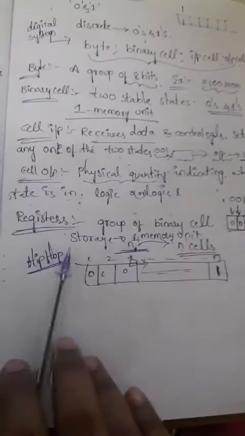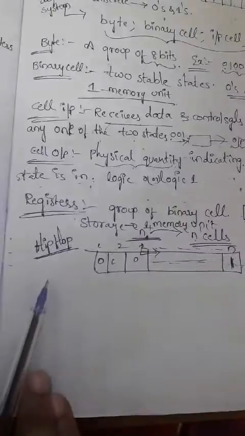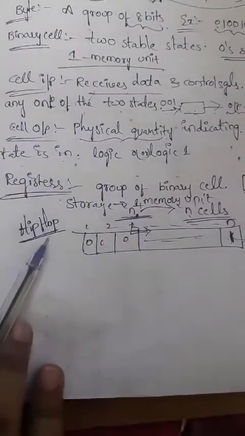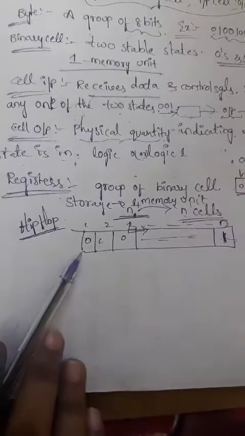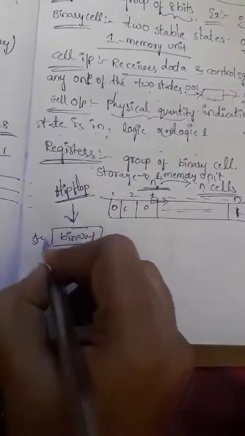The flip-flop also has one memory unit, which can be used for storing digital data. We take the flip-flop as an example because it stores only binary information, which can be represented in one memory unit.